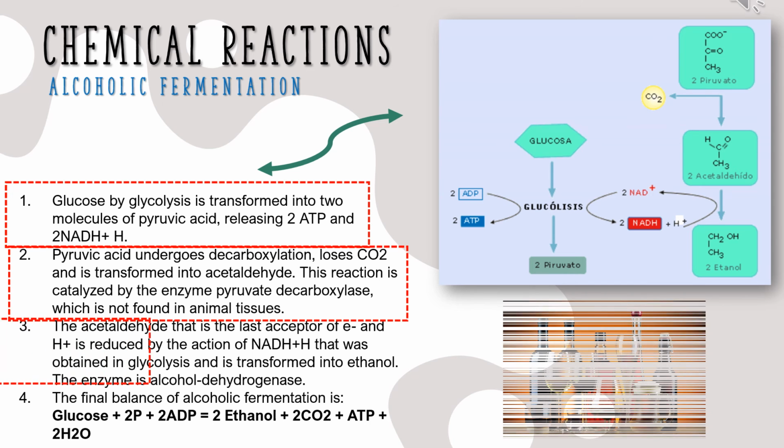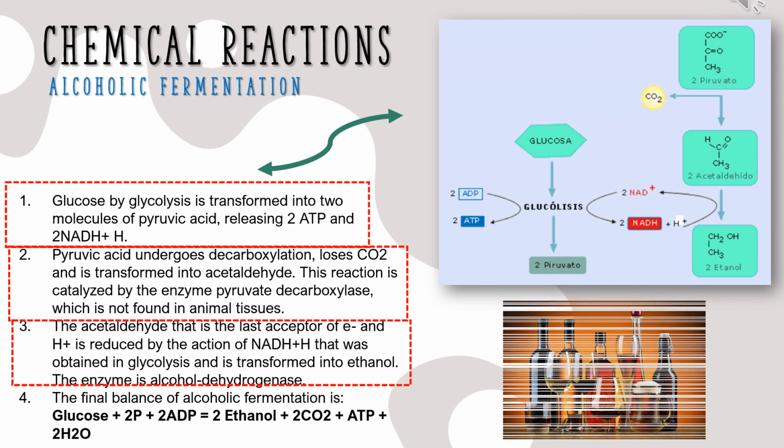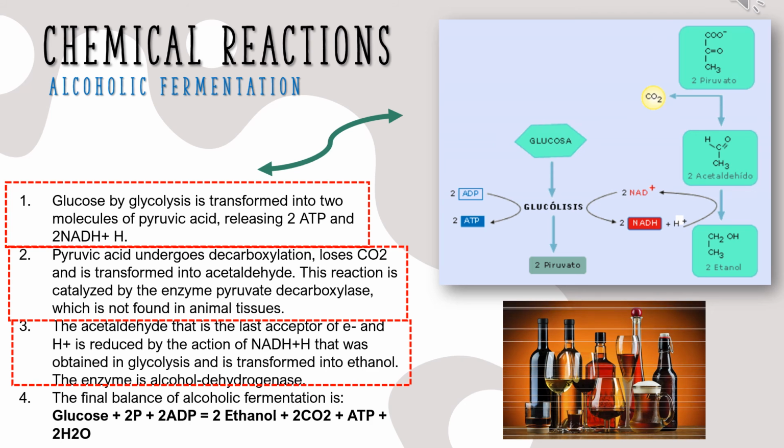Number 3. The acetaldehyde, which is the last acceptor of NADH + H, is reduced by the action of NADH + H that was obtained in glycolysis and is transformed into ethanol.